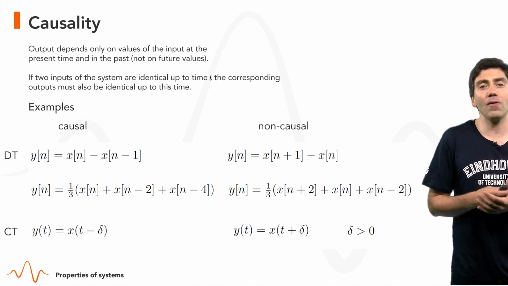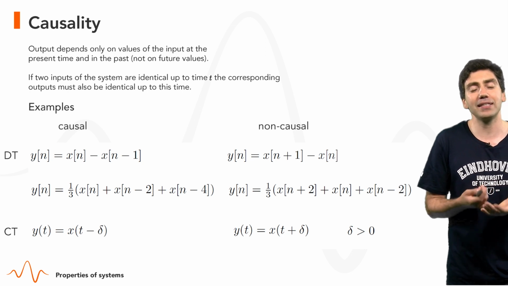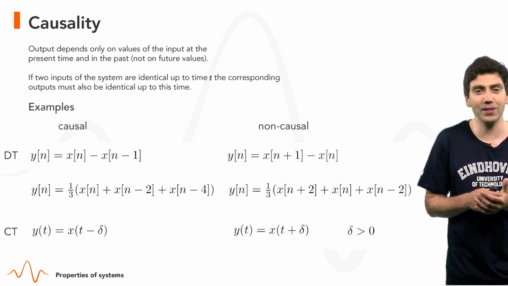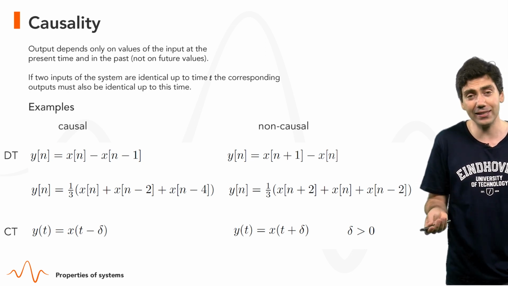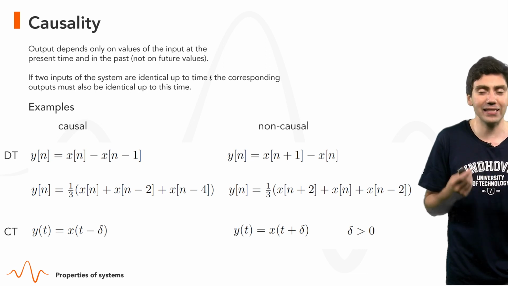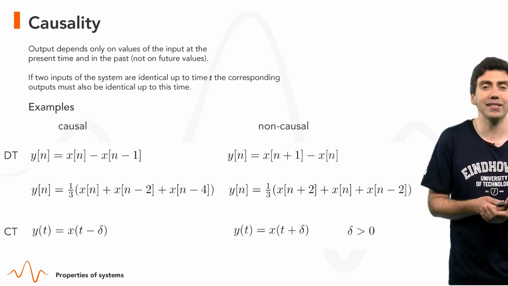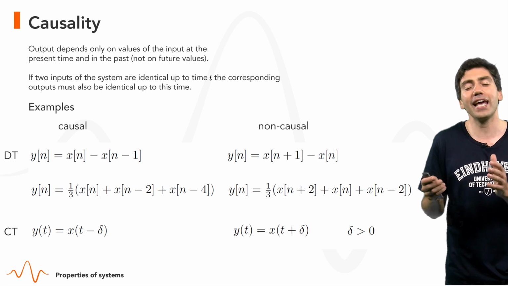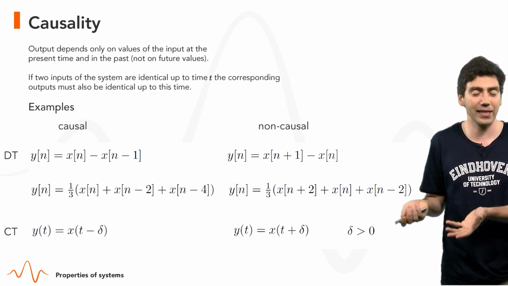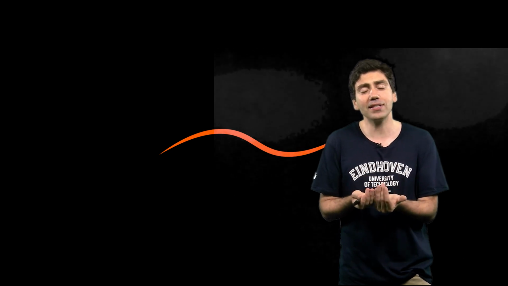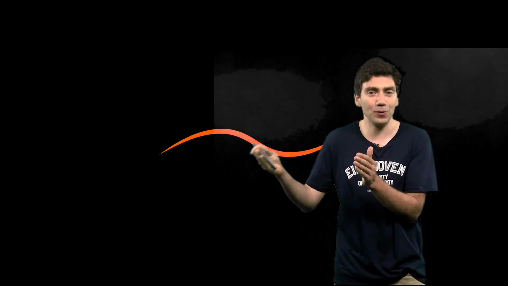An example of a causal system in continuous time is y of t equals x of t minus delta, where delta is positive, so a delayed system. And an example of a non-causal system is y of t equals x of t plus delta, where delta is again positive. So basically, a causal system is a system that does not depend on the future.